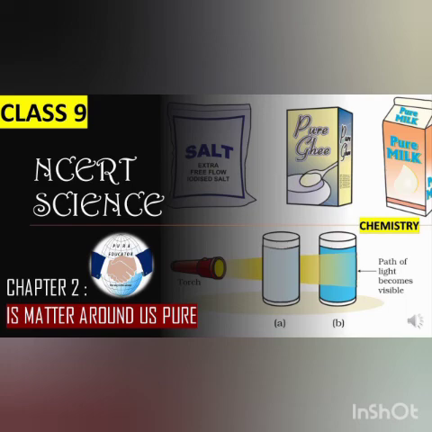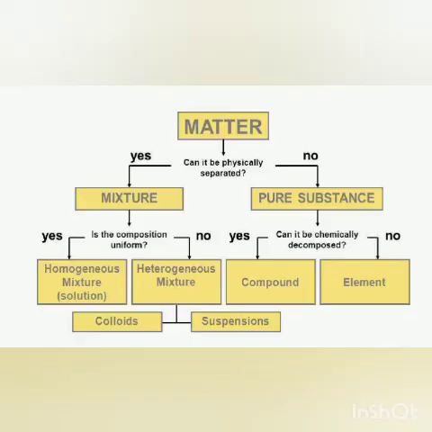Now children, as I told you before also, matter is of two types, that is pure substances and impure substances. Pure substances are elements and compounds, and impure substances are also called mixtures. They are of two types, that is homogeneous mixtures and heterogeneous mixtures.